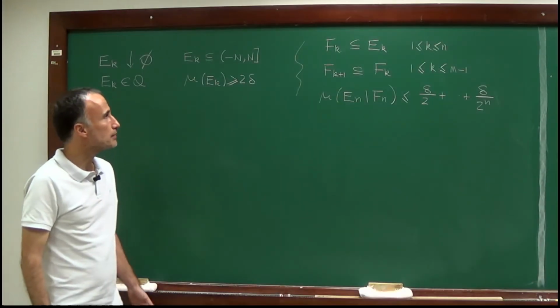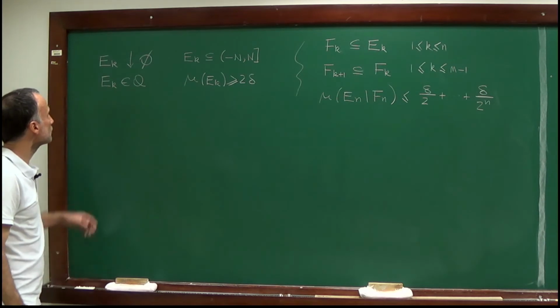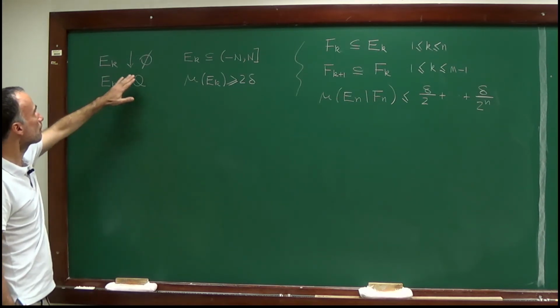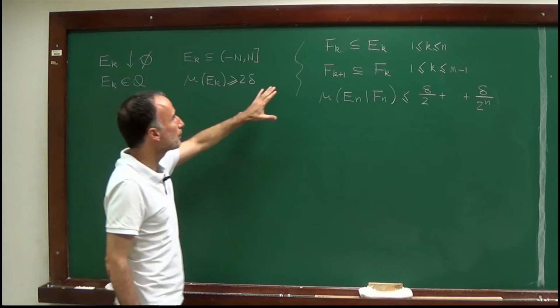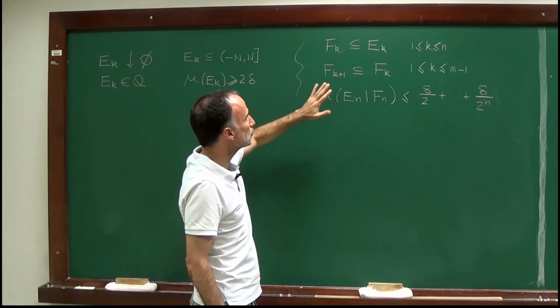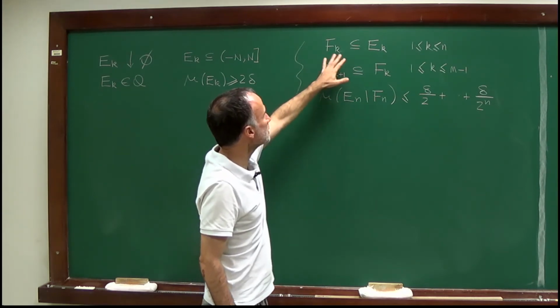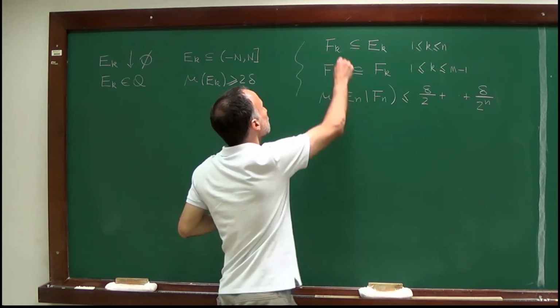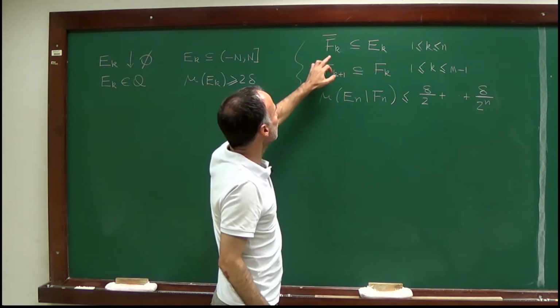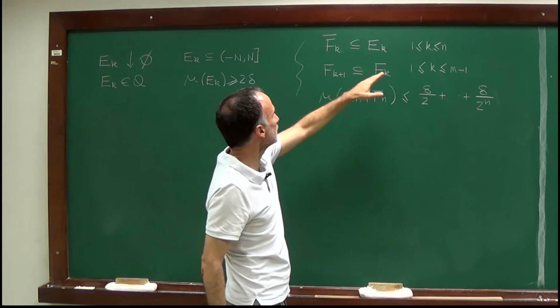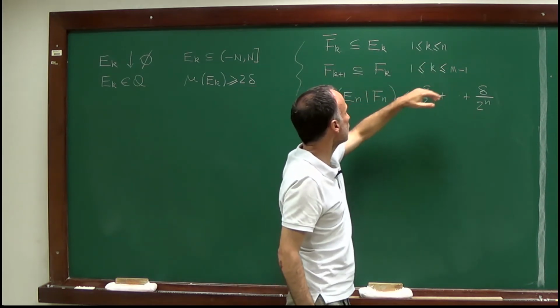So now let's complete the induction argument. Here I wrote the hypotheses which are satisfied by the sets Ek, and here what we proved up to this point. So we have this sequence of sets Fk. We know that the closure of Fk is contained in Ek for all k from 1 to n.